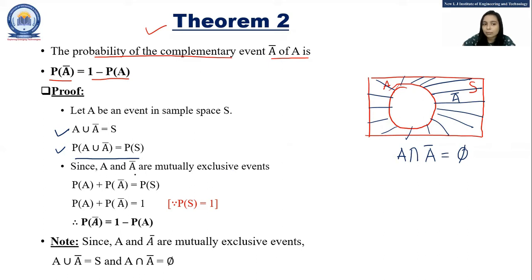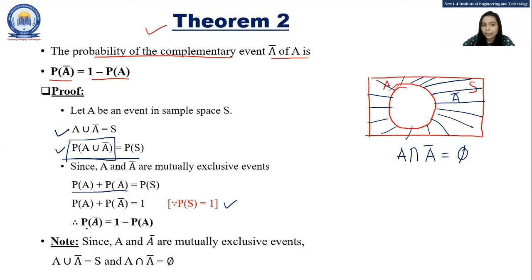As those are mutually exclusive events, for this P of A union A bar, we can write P of A plus P of A bar from axiom 3 is equal to P of S. Now P of S is always 1. We have already discussed this in the last lecture as well. So P of A plus P of A bar is equal to 1.